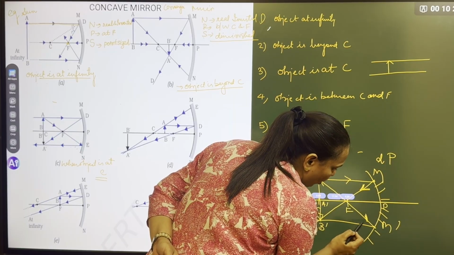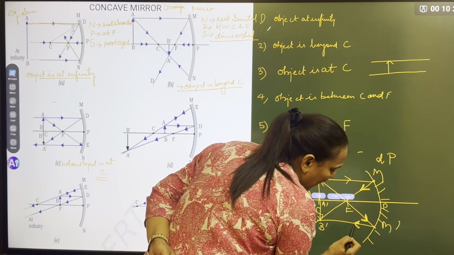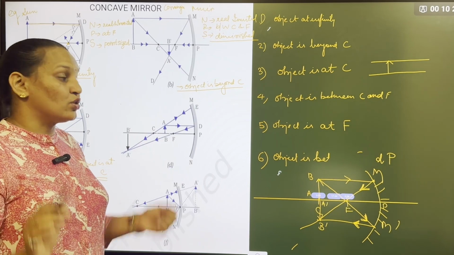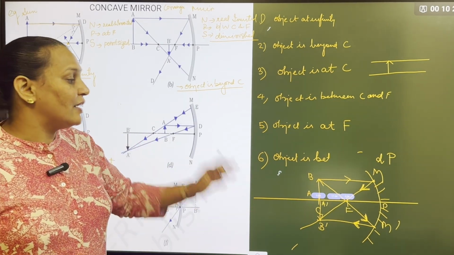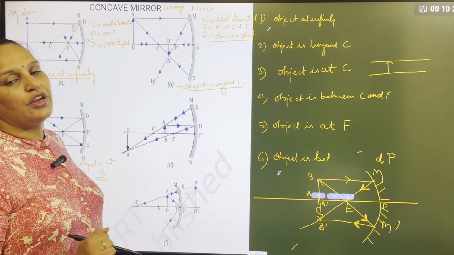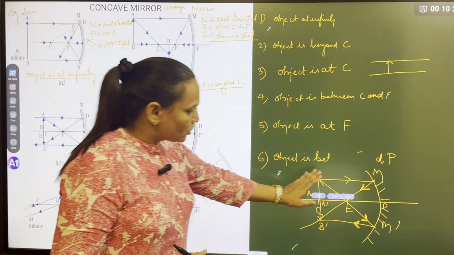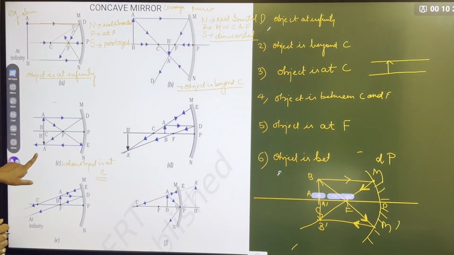Arrows carry marks. Please recheck all these points. See, I am doing it at your level, so that whatever mistakes we generally make at your age, I am also showing, so please focus on that, so that we don't miss anything. So when the object is at C, image is also at C.